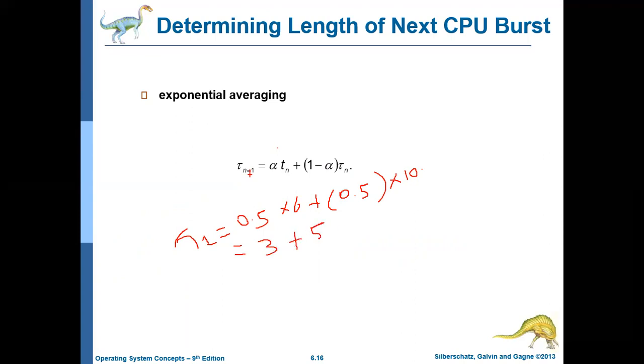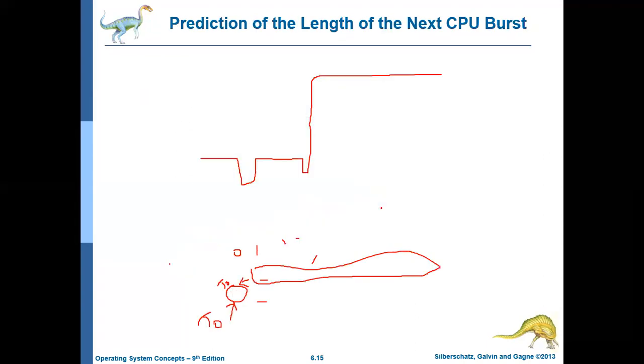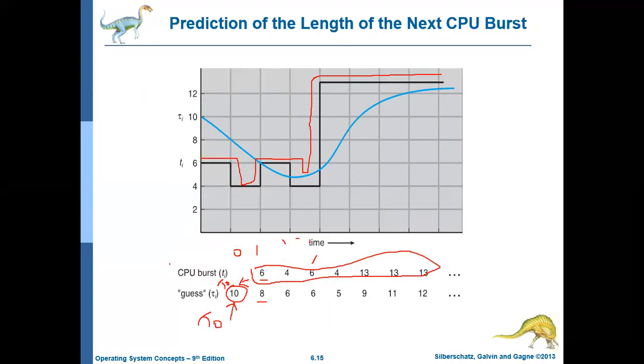So 5 plus 3 is 8, and that's the value you get here. Basically, this should be multiplied with 0.5, that should be multiplied with 0.5, and you add the two. Similarly, for the next value, 4 into 0.5 is 2, and 8 into 0.5 is 4. So 4 plus 2 is 6. That is why we got this.